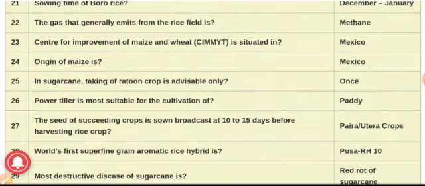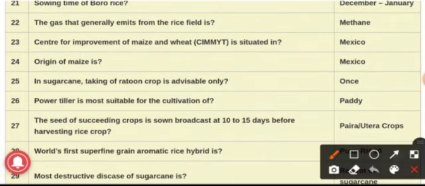We will see our 22nd question. The gas that generally emits from the rice field is, and the answer is methane. Methane is a gas which is usually emitted from the rice field.